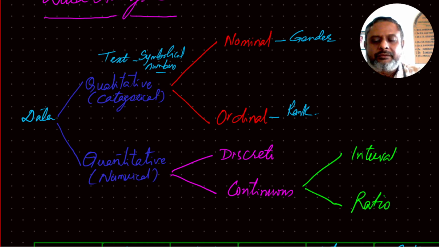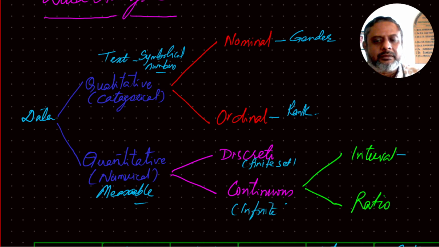Under continuous, we have two things, interval and ratio. The first thing is the basic property of quantitative: they are measurable. And if you say finite set, this can be an infinite set.